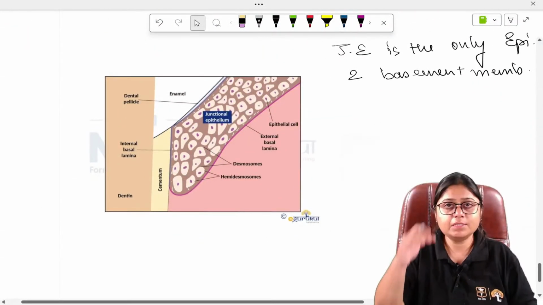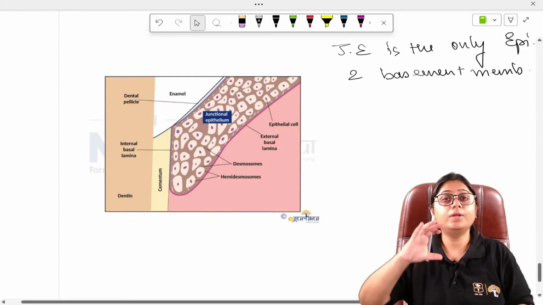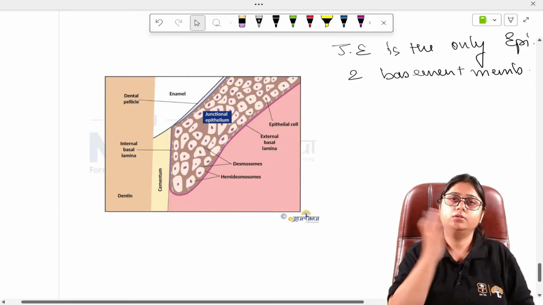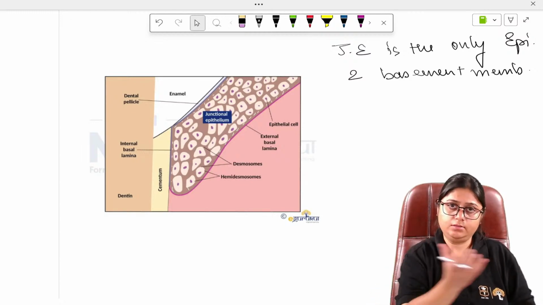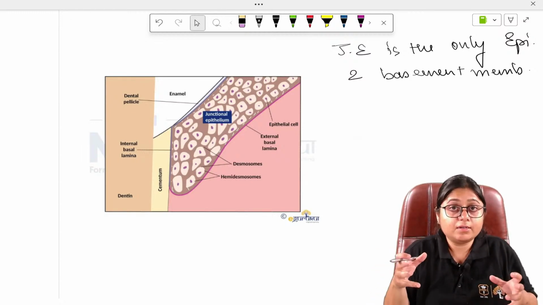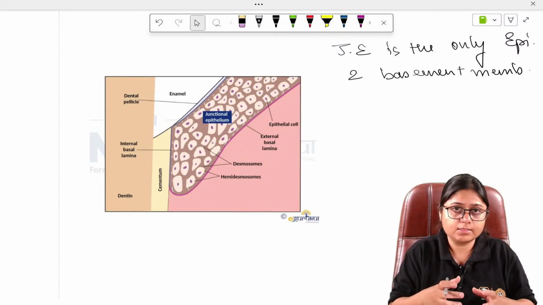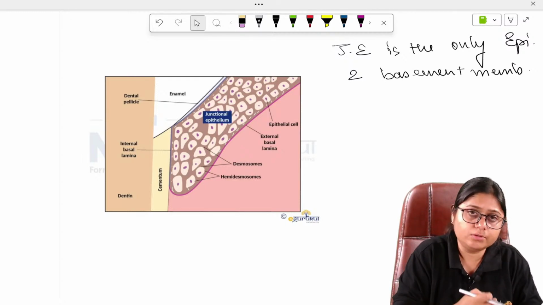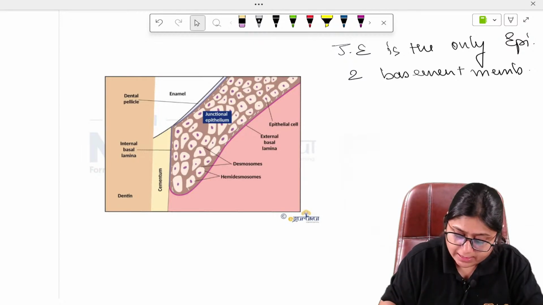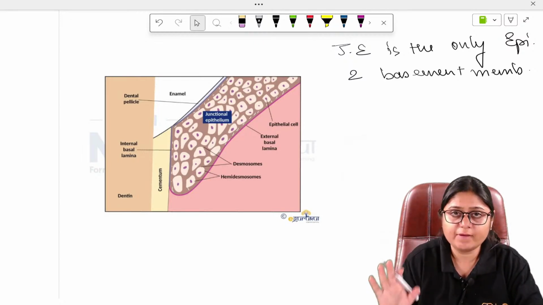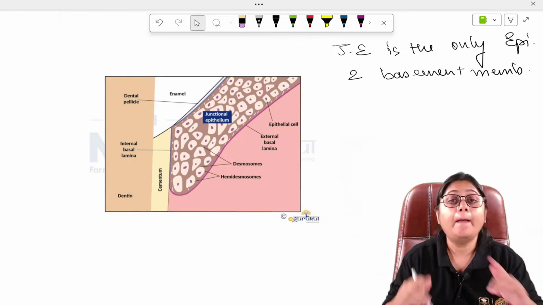So it surrounds the tooth like a band or collar around the tooth, which holds the sulcus and the connective tissue to the tooth. In normal healthy gingiva, the junctional epithelium is present at the level of the CEJ.